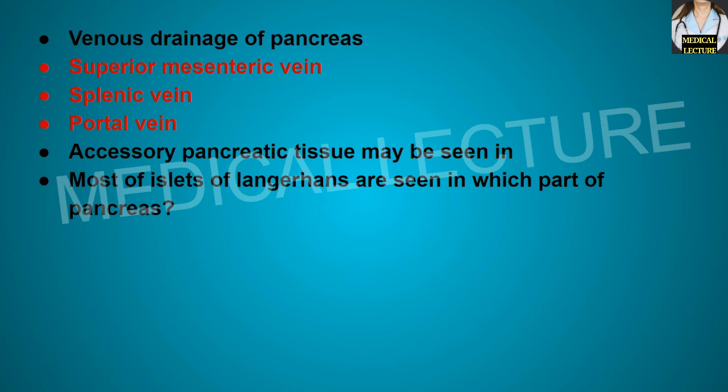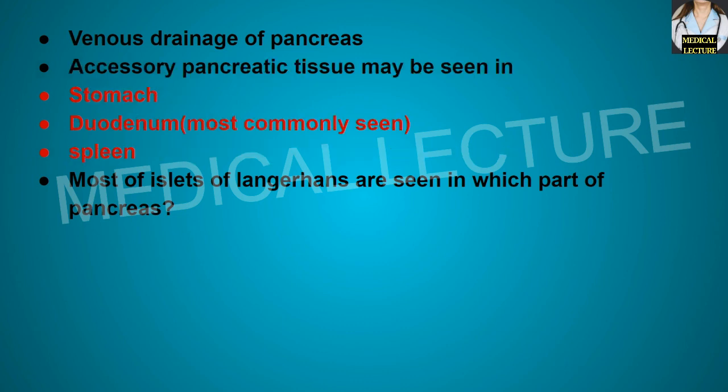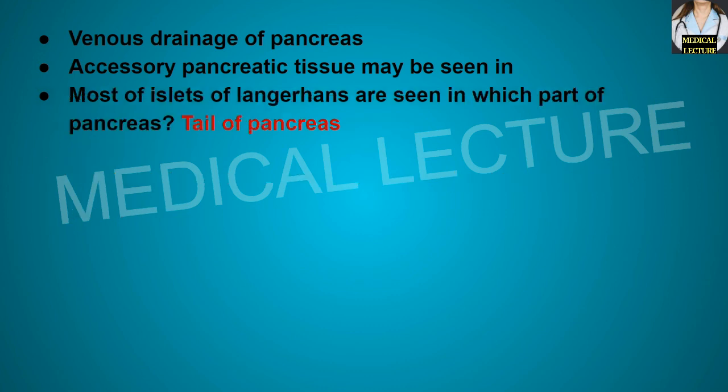Accessory pancreatic tissue may be seen in stomach, duodenum, and spleen. Most of the islets of Langerhans are seen in which part of the pancreas? So in the tail of pancreas.